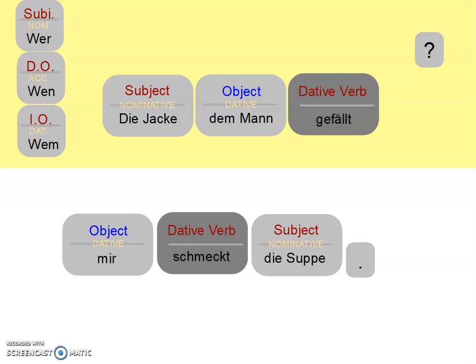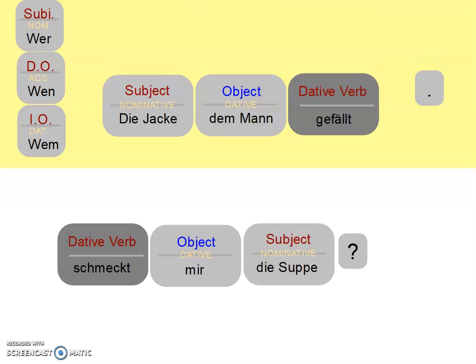All right, if we wanted to ask a question. So, does the soup taste good to me? How would I write this in German? This is actually kind of a tricky question here because usually I always tell you that your subject and your verb are always kind of attached. They like to stay next to each other. But when we write this, it's going to be schmeckt mir die Suppe. That's what sounds best. You actually wouldn't write schmeckt die Suppe mir. It just sounds funny. So in this instance, we would separate the dative verb and the subject for it to make more sense in German.